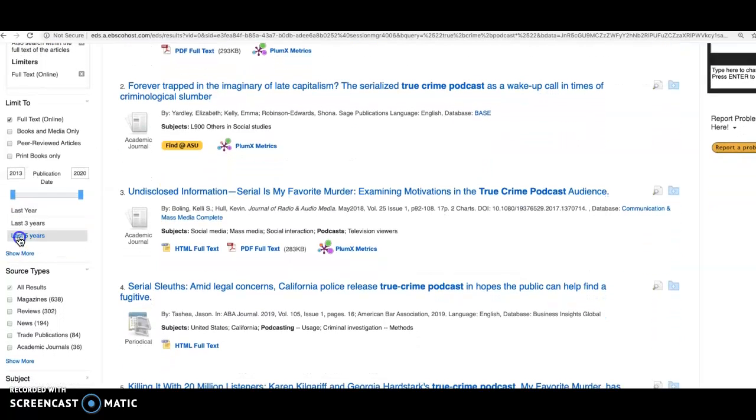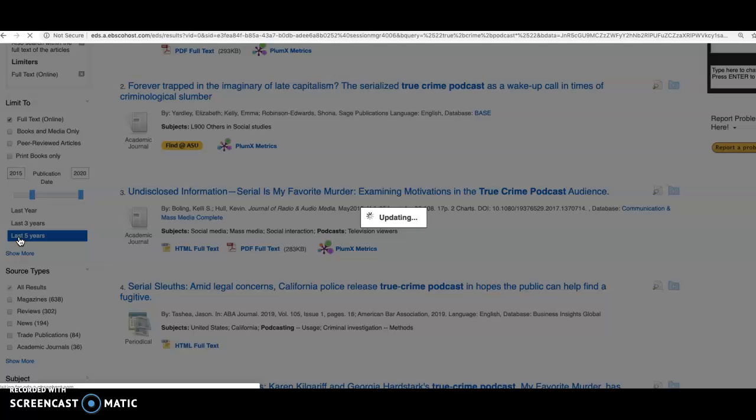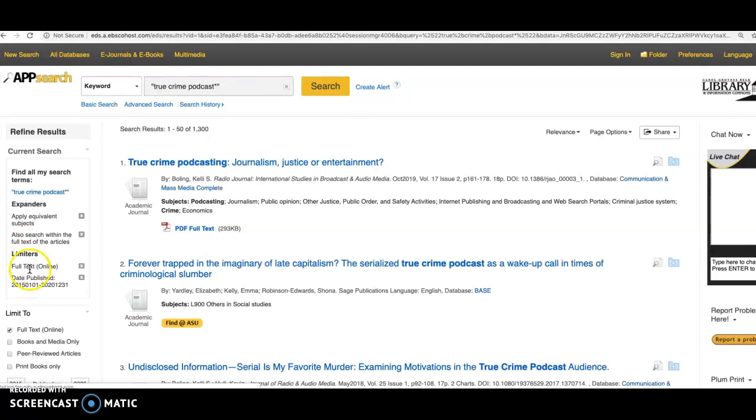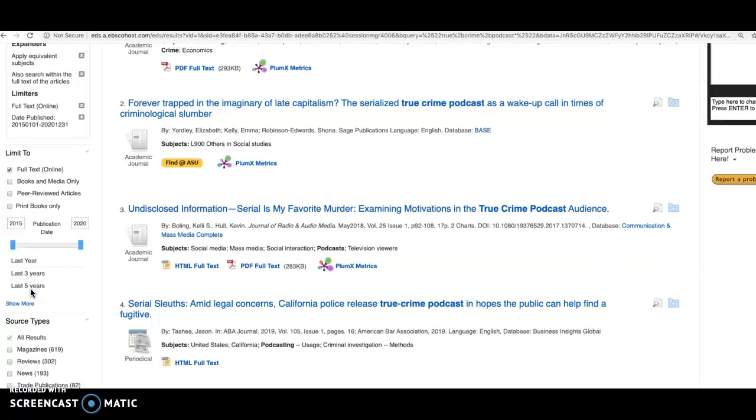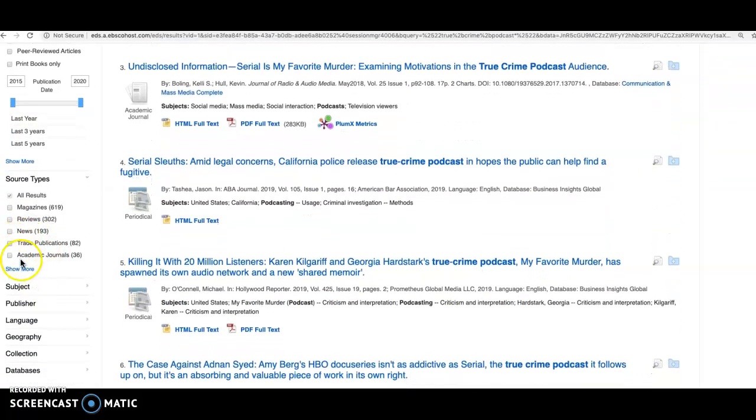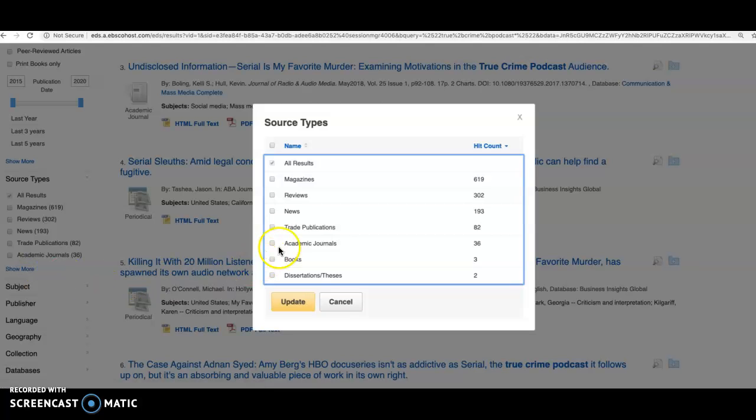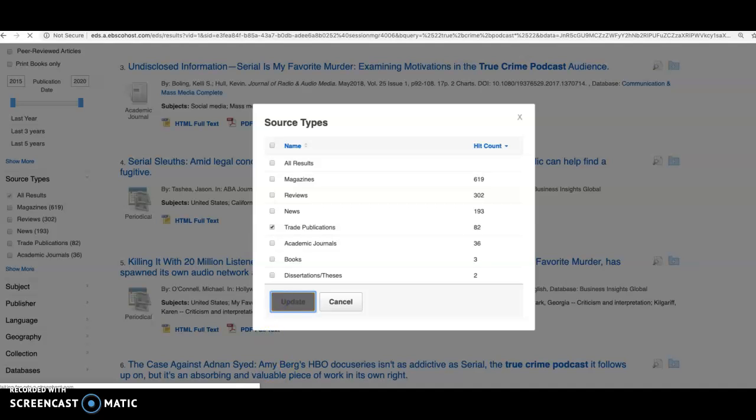I'm going to limit to the last 5 years. That's not a super big deal given that my topic is more recent, but for some of you, that could be really important. And then this is really the highlight of today's lesson, to go to source types and click on show more. So here we see all the different options that I have, all the different kinds of genres that mention true crime podcast in our library's database, or databases. And so I'm going to click on trade publications and update this search.